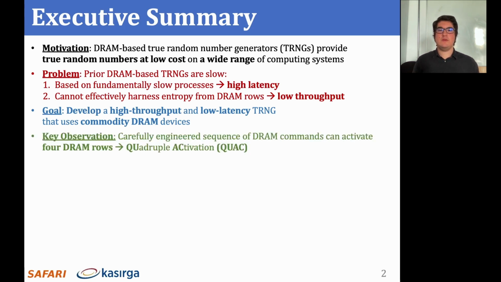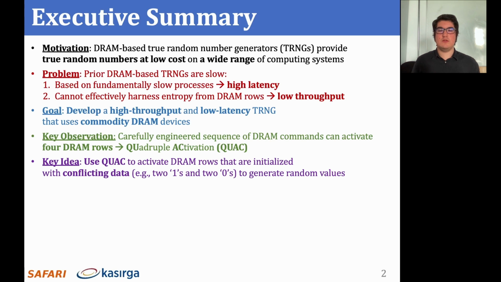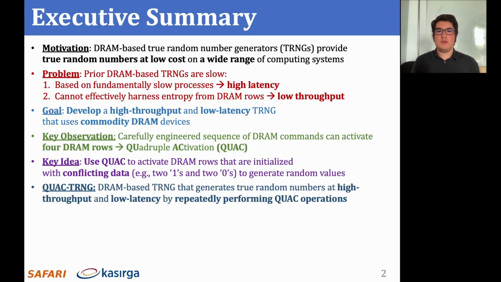We make the key observation that a carefully engineered sequence of standard DRAM commands can activate 4 consecutive DRAM rows in quick succession. We call this new phenomenon quadruple activation. Our key idea is to use QUAC operations to simultaneously activate DRAM rows that contain conflicting data to generate random values on DRAM sense amplifiers. We develop QUAC-TRNG, which repeatedly performs QUAC operations and post-processes the results using a cryptographic hash function to generate true random numbers at high throughput and with low latency.